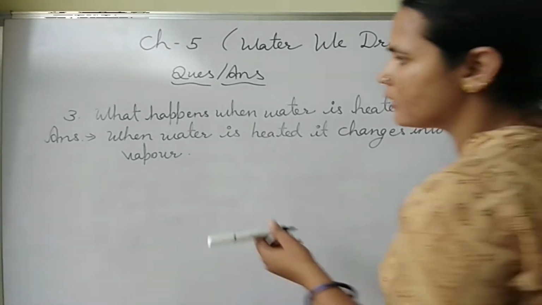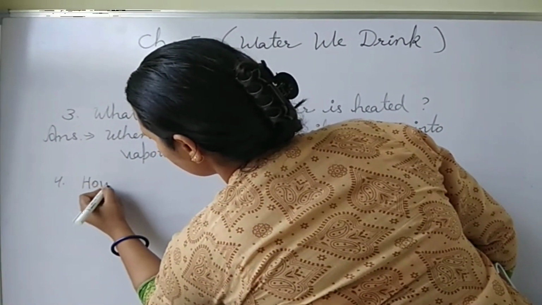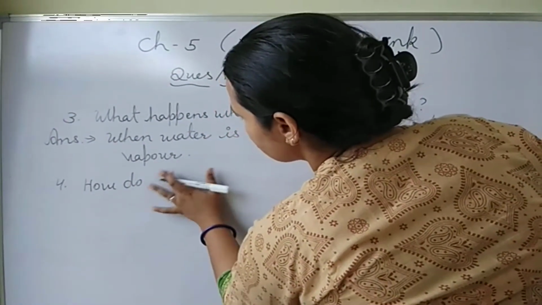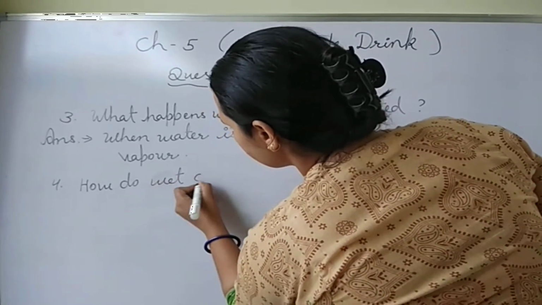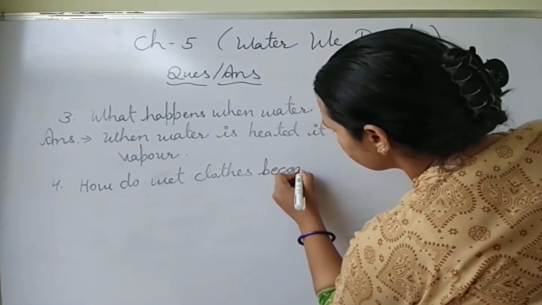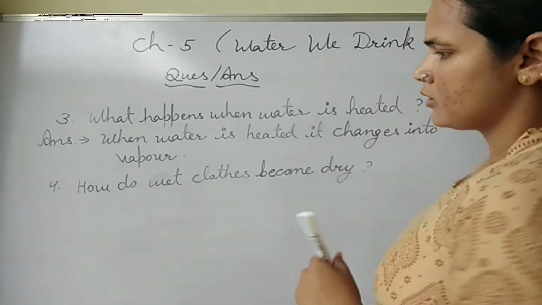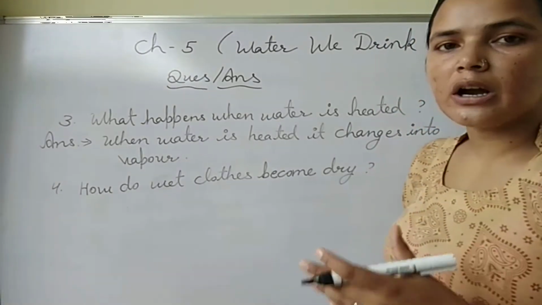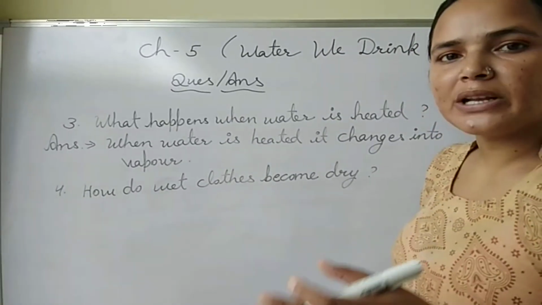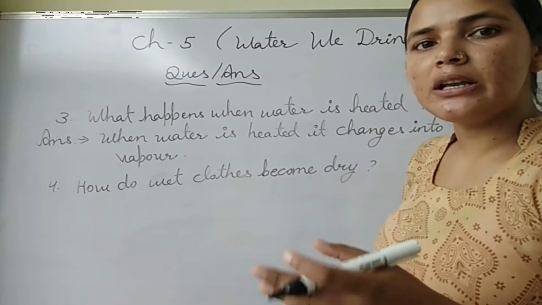After that, the next question that we have is, how do wet clothes become dry? You all know how wet clothes become dry, because we have already discussed in the chapter that the water present in the clothes is evaporated by the heat of the sun.